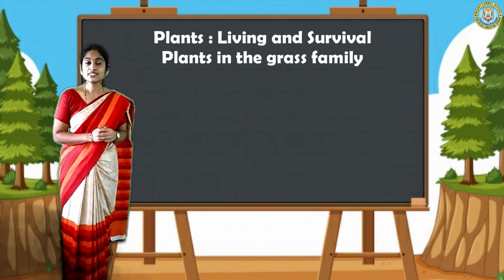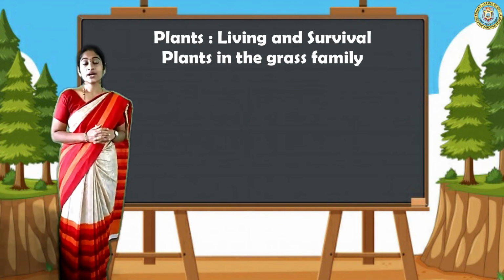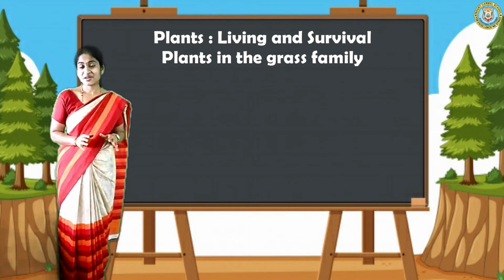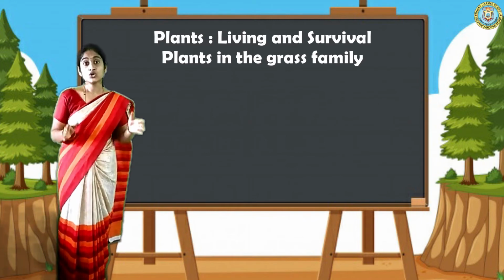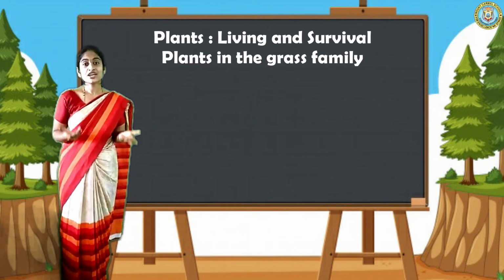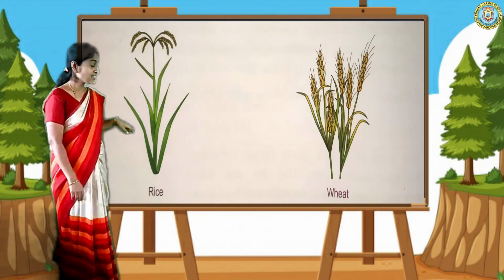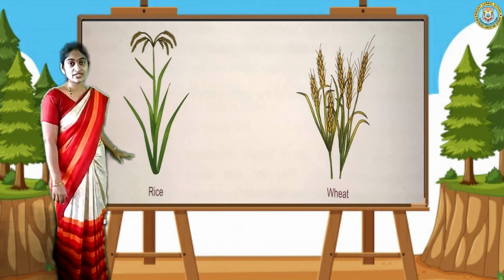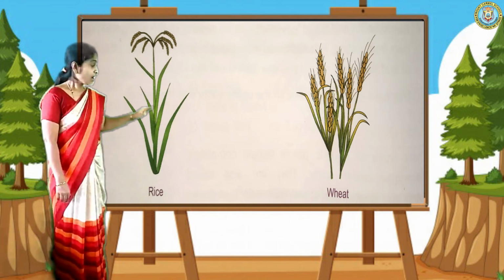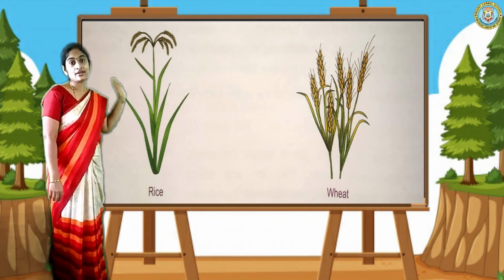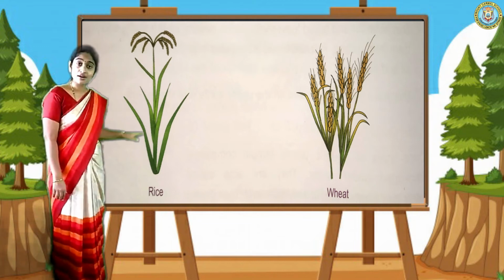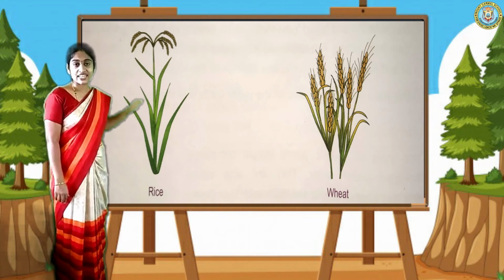Okay, some plants look like grass, but they are not grass. Some plants look like trees, but they are not trees. They are in the grass family. See, for example, rice, wheat. You know very well these examples. These are the plants which look like grass. So they come into the grass family.